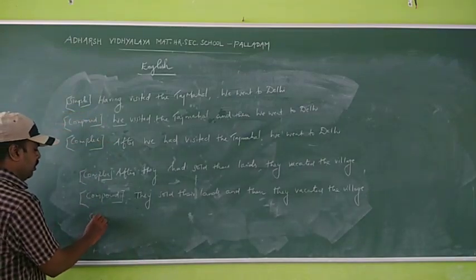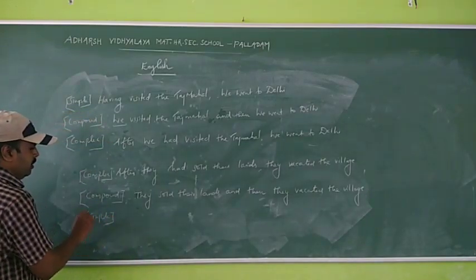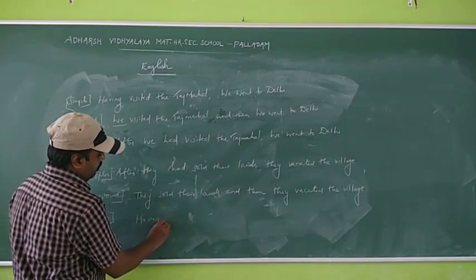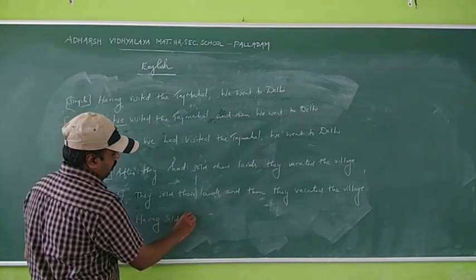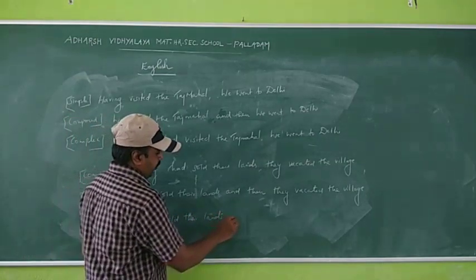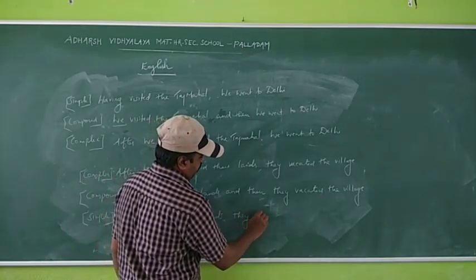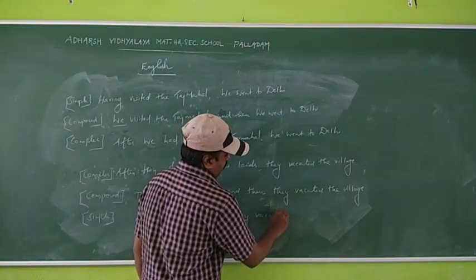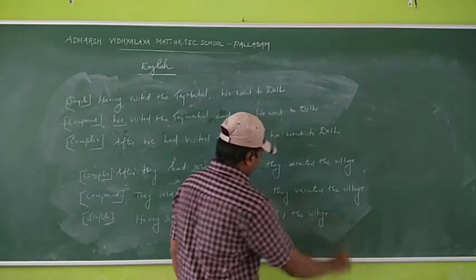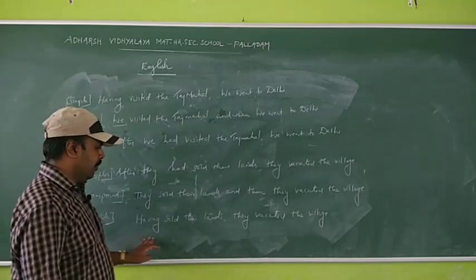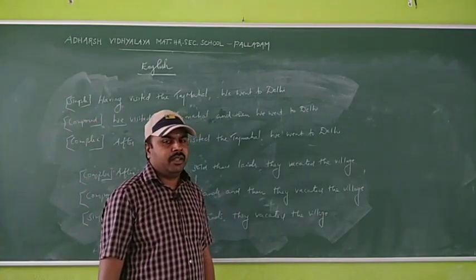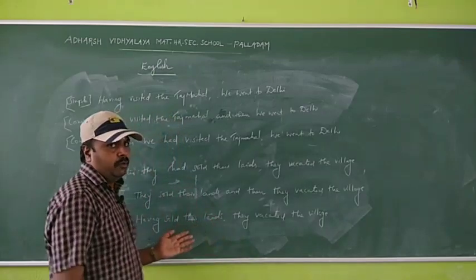Next one, simple sentence. Having sold their lands, they vacated the village. This is a simple sentence. Having sold their lands, they vacated the village. Can you understand simple, compound, complex?